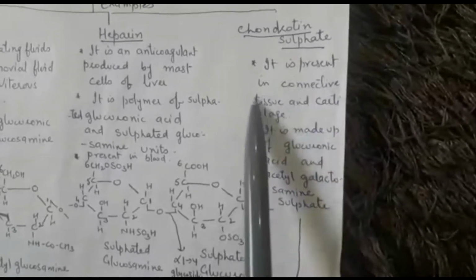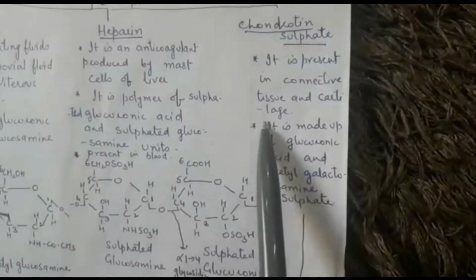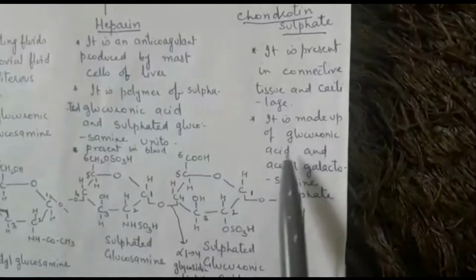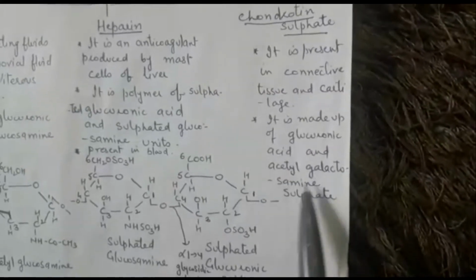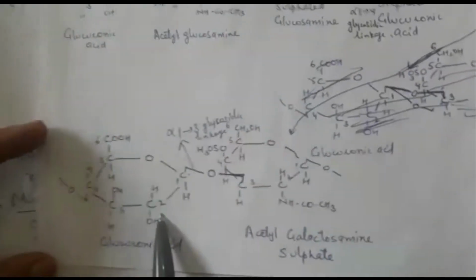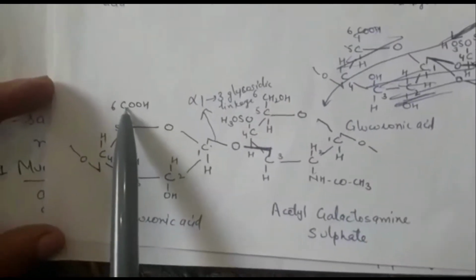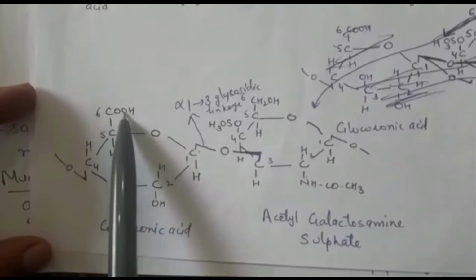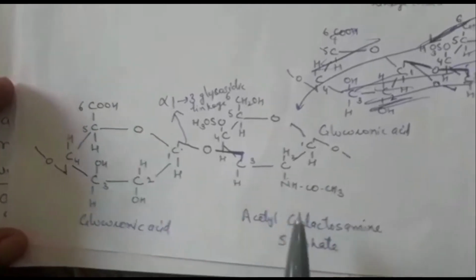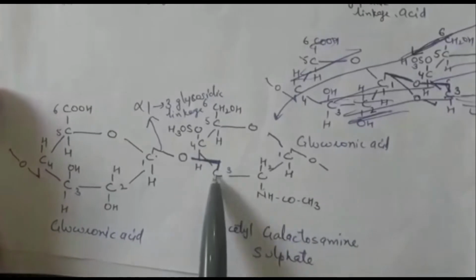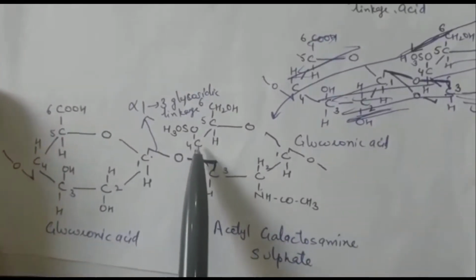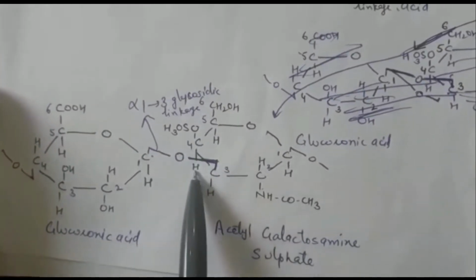Then third type is chondroitin sulfate, which is mainly present in connective tissue and cartilage. It is made up of glucuronic acid and acetyl galactosamine sulfate. Now just see, this is glucuronic acid. At carbon atom 6, in place of CH2OH group there is COOH group, plus galactosamine. In galactosamine we have studied that at carbon atom 4 there is OH on the upper side, hydrogen on the lower side.